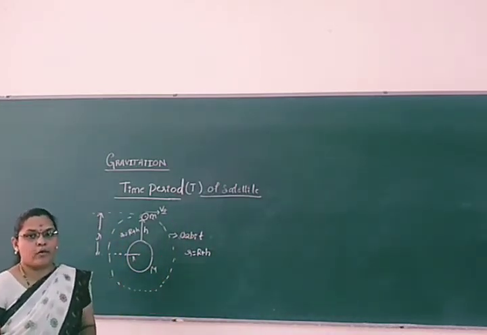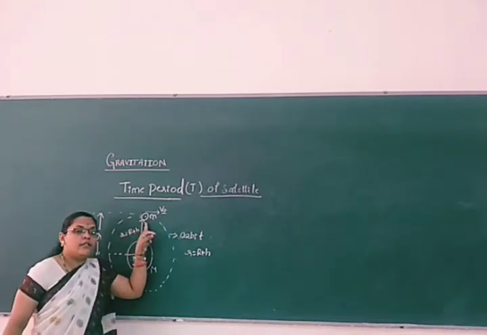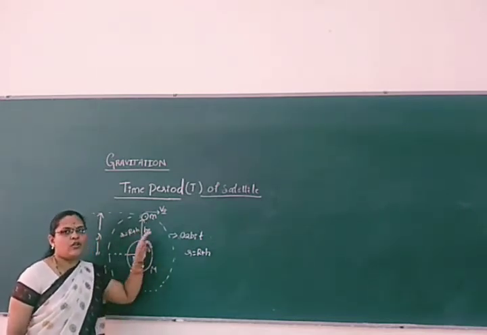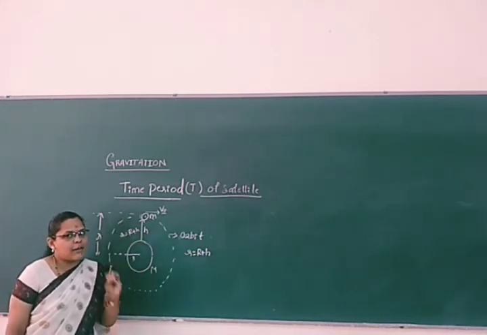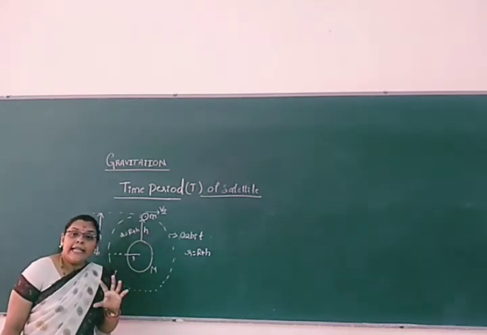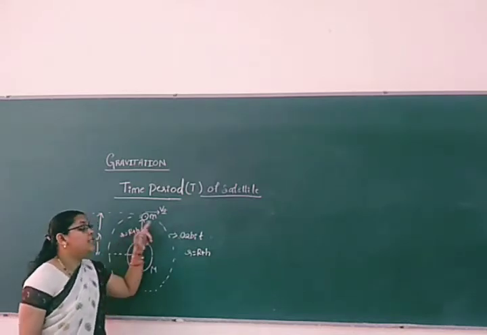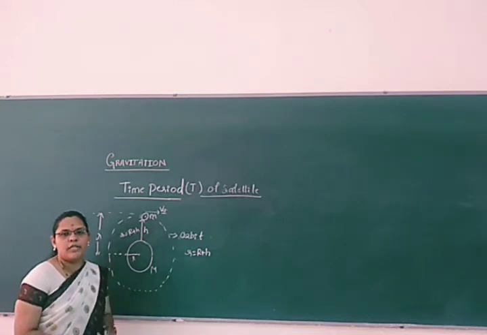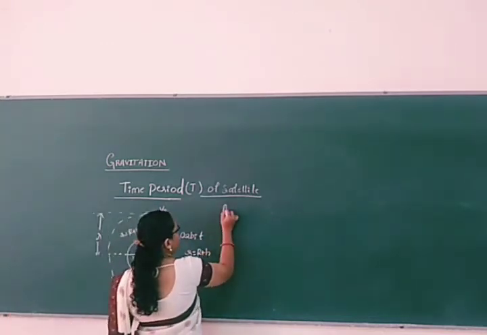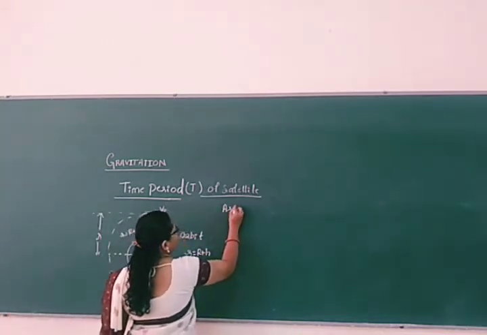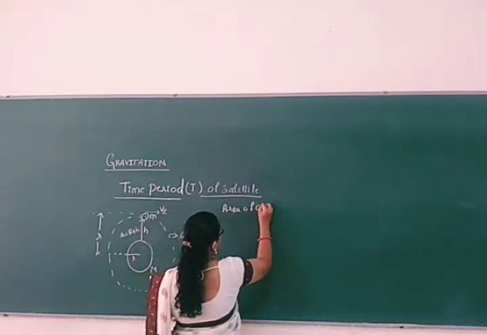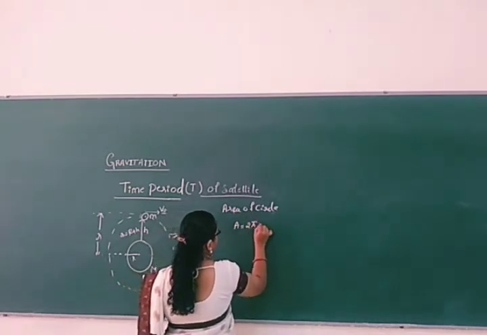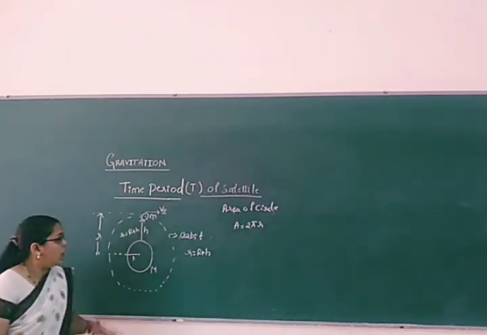That is very important. Look here. The satellite is revolving around the earth in uniform circular motion. We are explaining the circular motion of the satellite around the earth. That means, what is the circumference of the circle here? It is 2 pi r, so we will consider 2 pi r.